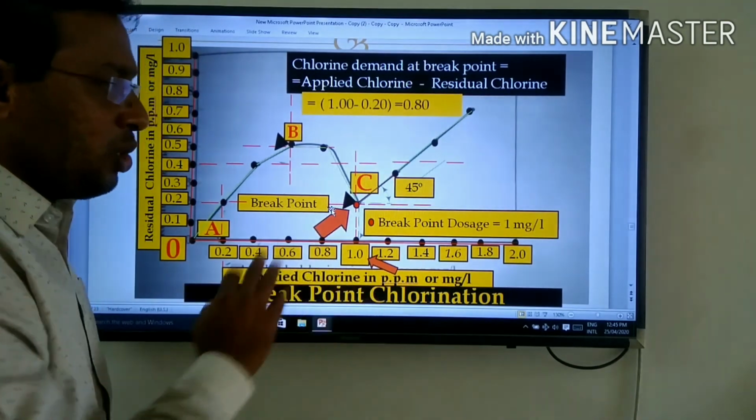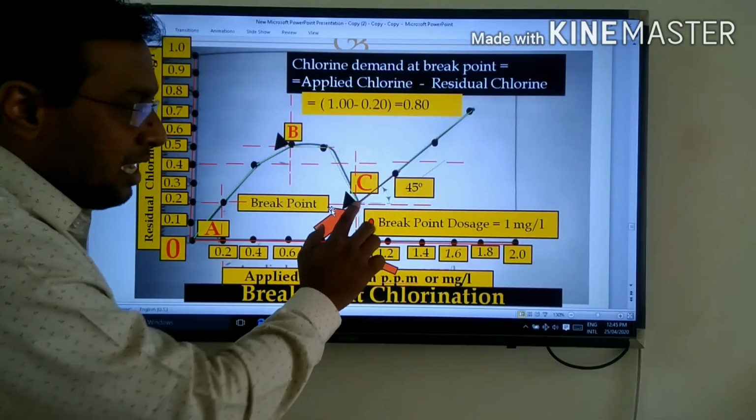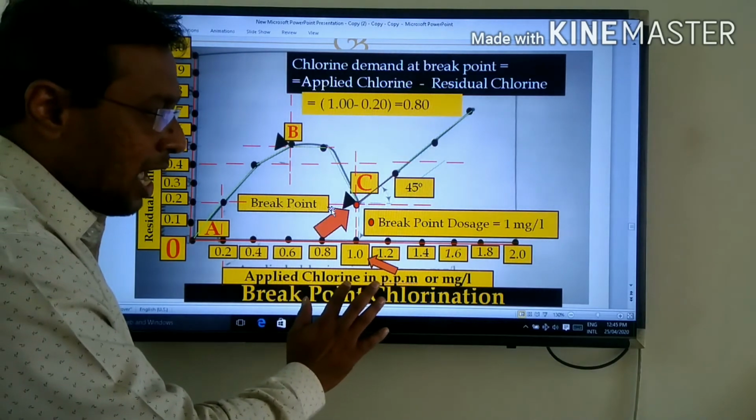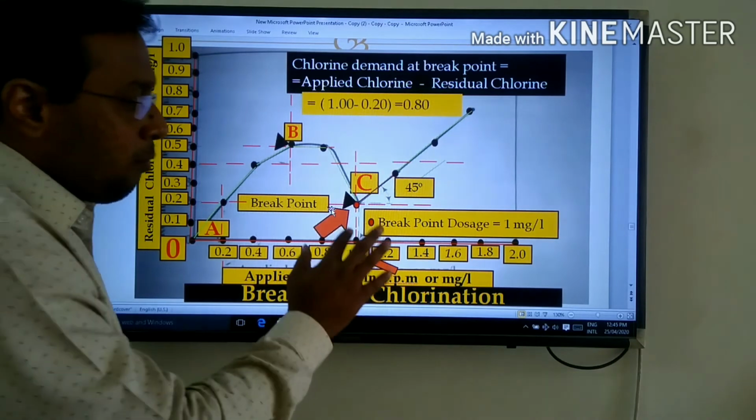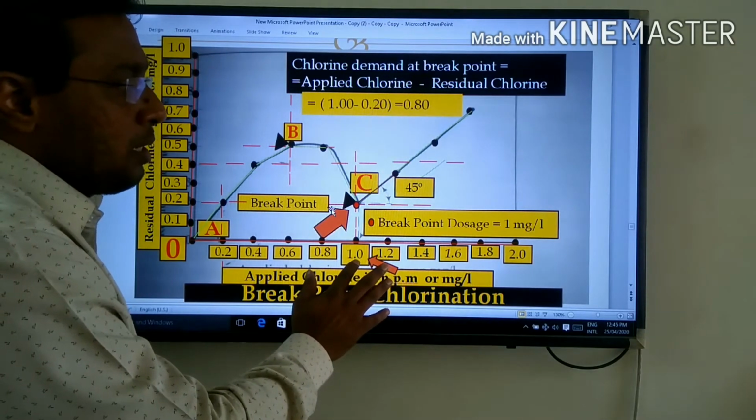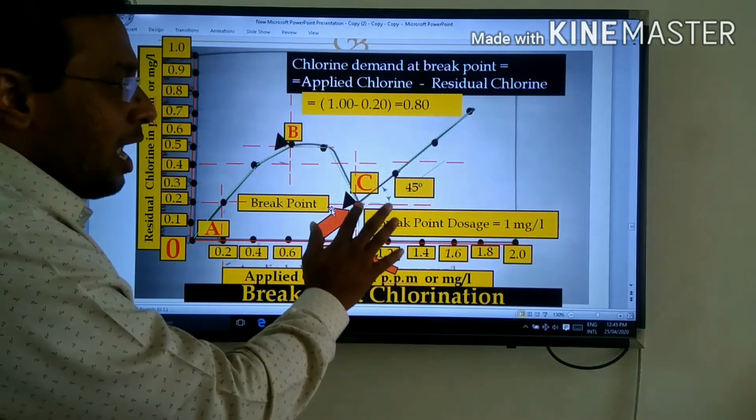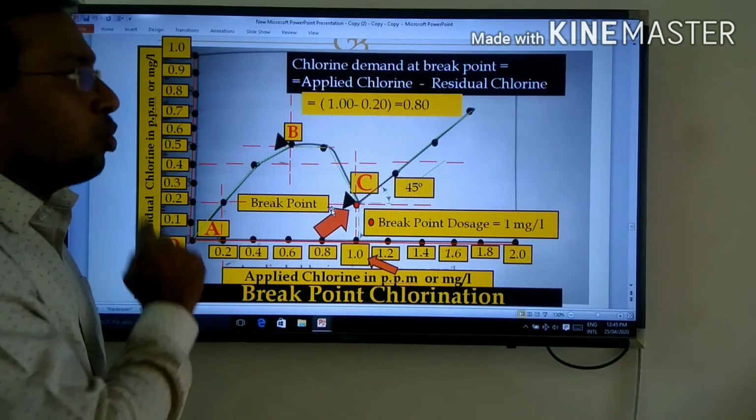Now, from the reading you can easily understand that at point C the applied chlorine dosage is 1.0. For reading 1.0, this is called the breakpoint dosage. At this point, the residual chlorine is 0.2.